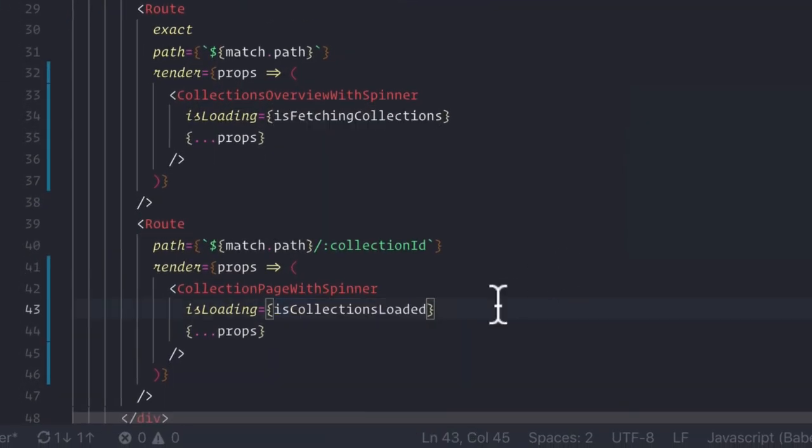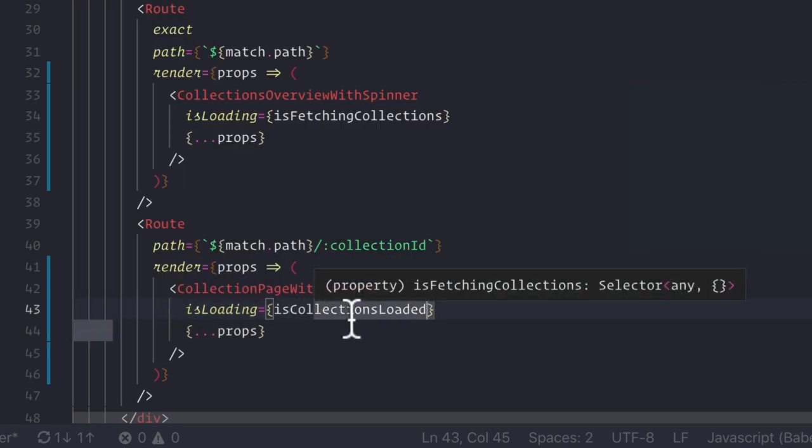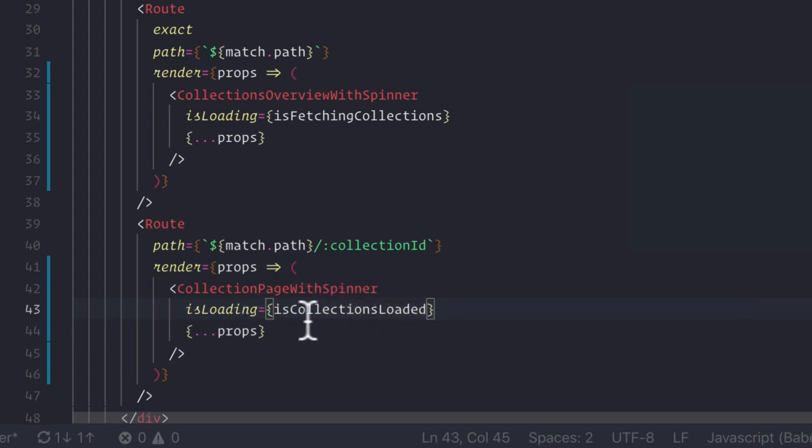One thing we have to remember is that the value will be inverted compared to what our isLoading is expecting. So if our isCollectionLoaded is false, right? So if our collection is not loaded, then what we want to pass is that the isLoading is true, right? We want to tell our spinner to render. So we actually need to reverse this value.